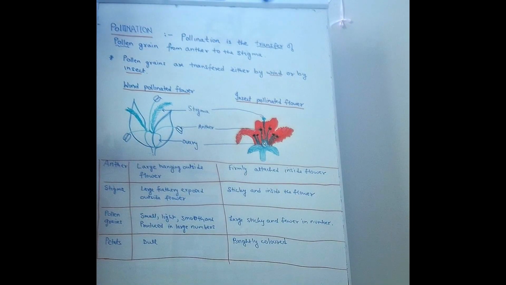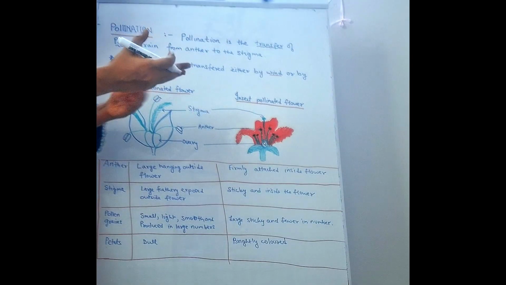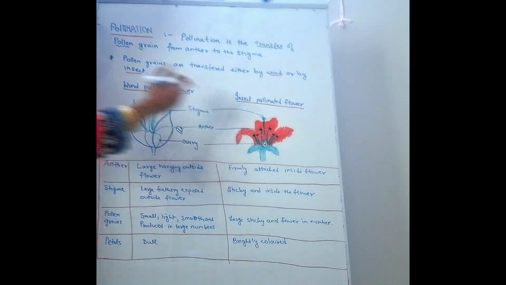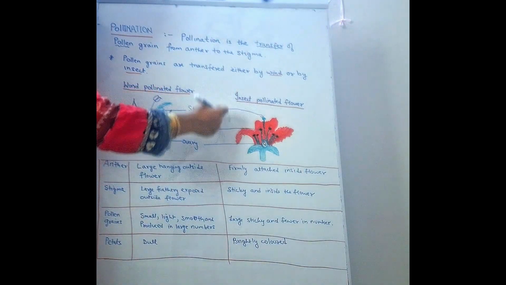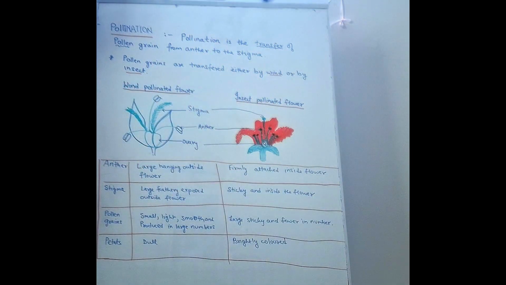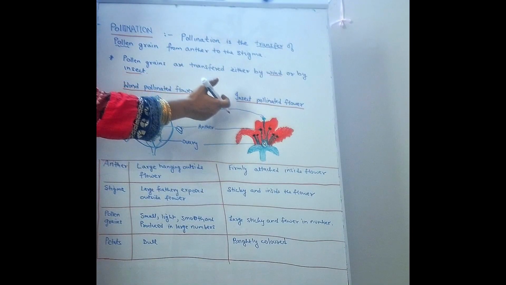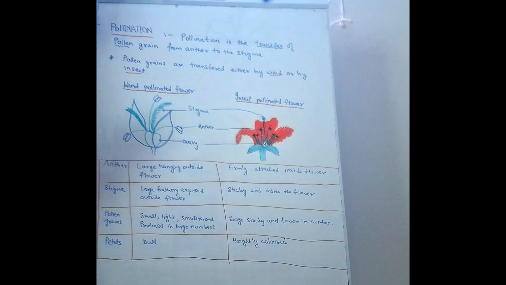Depending upon whether the wind is the pollinating agent or the insect is the pollinating agent, there are two types of flower. We have already discussed insect pollinated flower in our last class, but here I am trying to show you the comparison between insect pollinated flower and wind pollinated flower. The flower which has brightly colored petals, scent and nectar, these qualities are only to attract the insect.